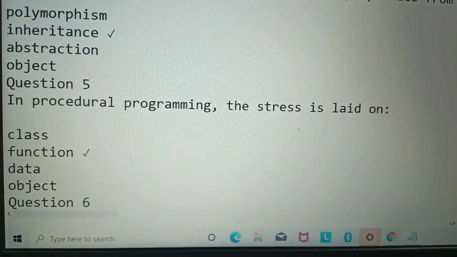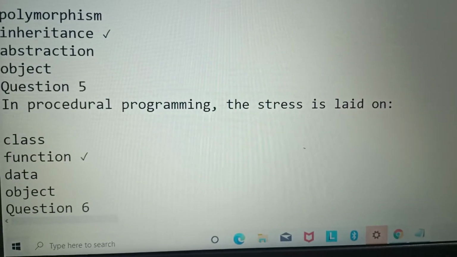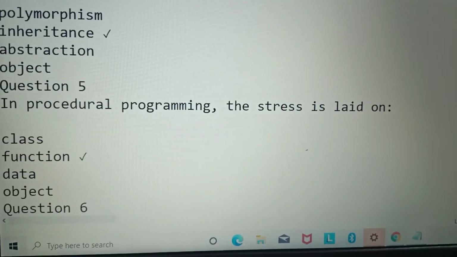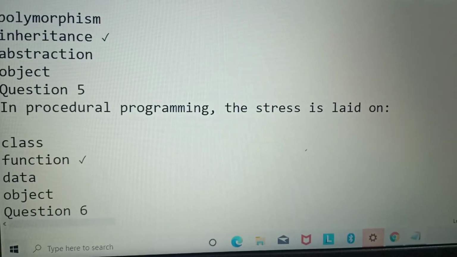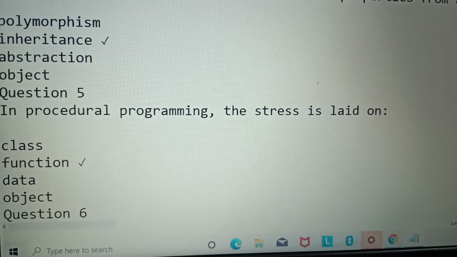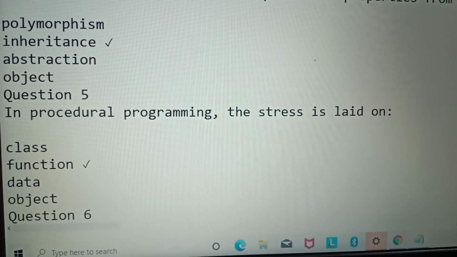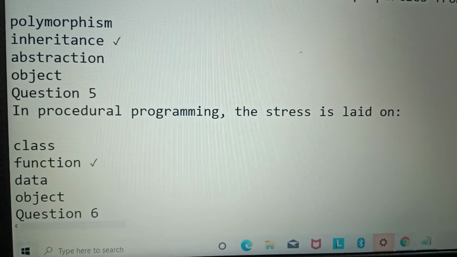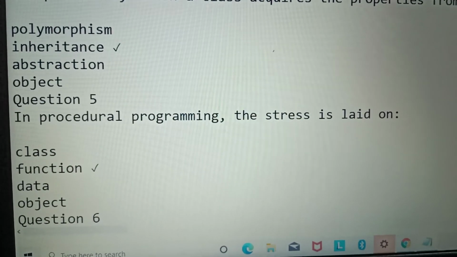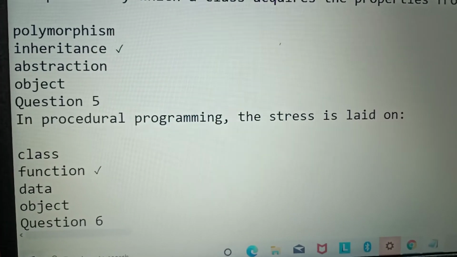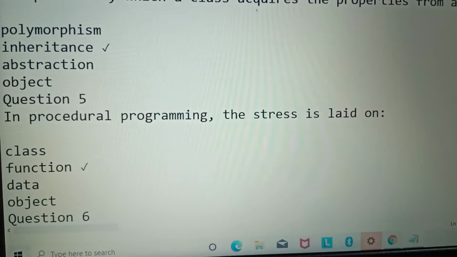So question number 5. In procedural programming, the stress is laid on: there are two concepts in Java programming. Basically it is in the book of class 9th. What is the difference between procedural oriented and object oriented programming? Object oriented programming is the programming which is related to the real world, and procedural oriented programming is not related to the real world, meaning it has a procedure. So what is the option? Class, function, data and object. So the option will be function.